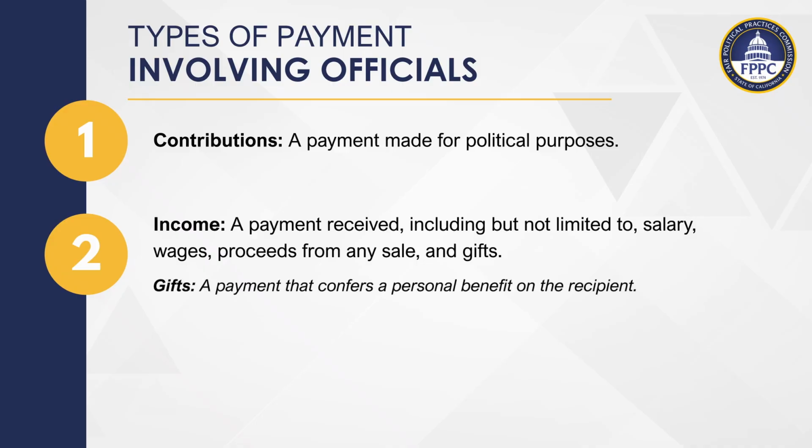Note that gifts are payments that confer a personal benefit on the recipient, where equal or greater consideration is not provided in return. Gifts are subject to reporting on the Form 700 at a certain threshold, are subject to limits, and may present a conflict of interest.